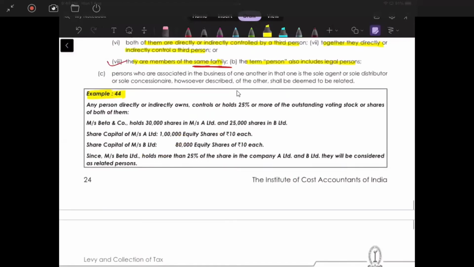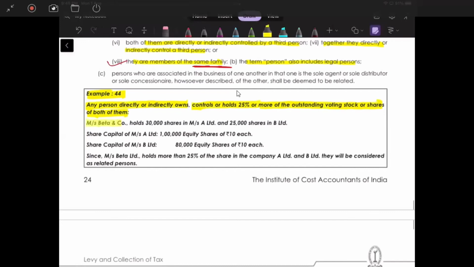Okay. So any person directly or indirectly owns, controls, or holds 25% or more of the outstanding voting stock or share, or both of them. Correct. So it is regarding that related person. Correct. So these all are the examples relating to the section 7(1)(c) para 2, where supply of goods or services between related person or distinct person in the course of furtherance of business. Correct.